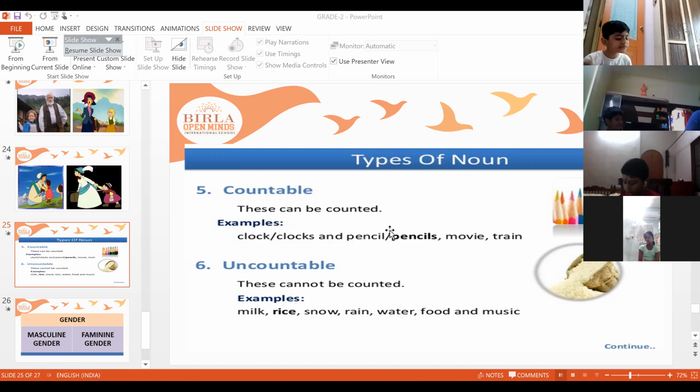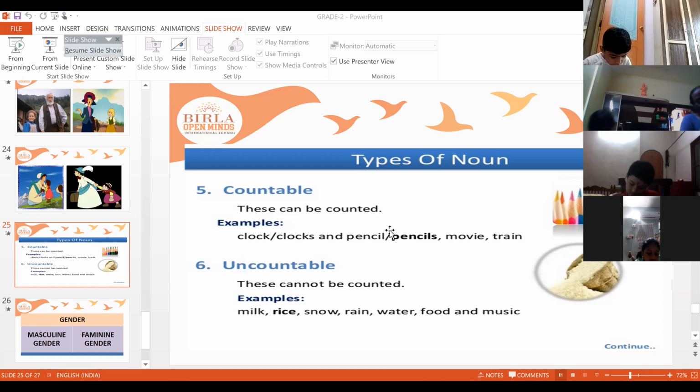These are countable nouns. For example, you can count the clocks. How many clocks are there? How many pencils are there in your box? You can count. So how many movies have you watched? How many trains are in a railway station? You can count. So you can count by a number. A noun which you can count by a number is called a countable noun.